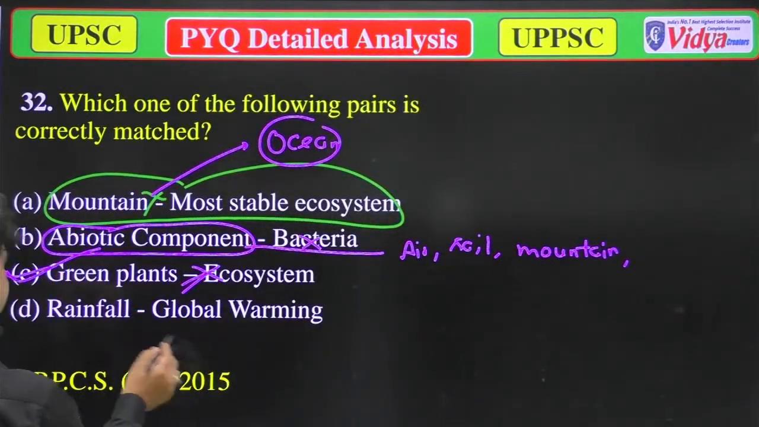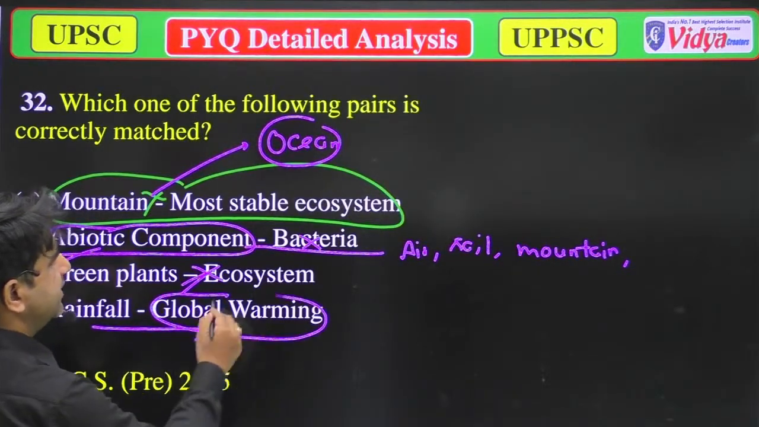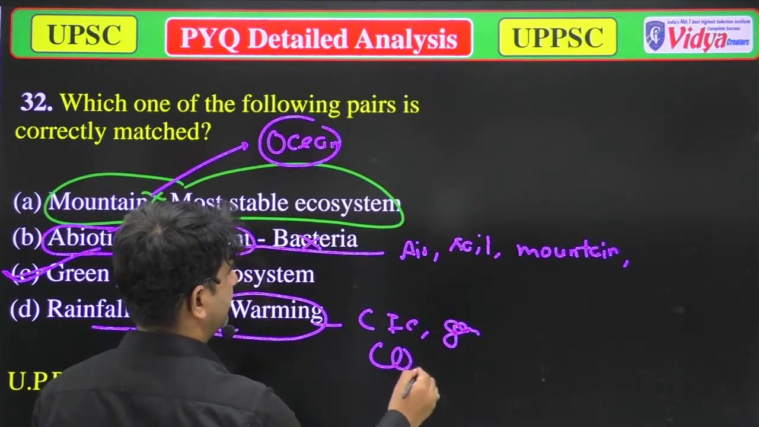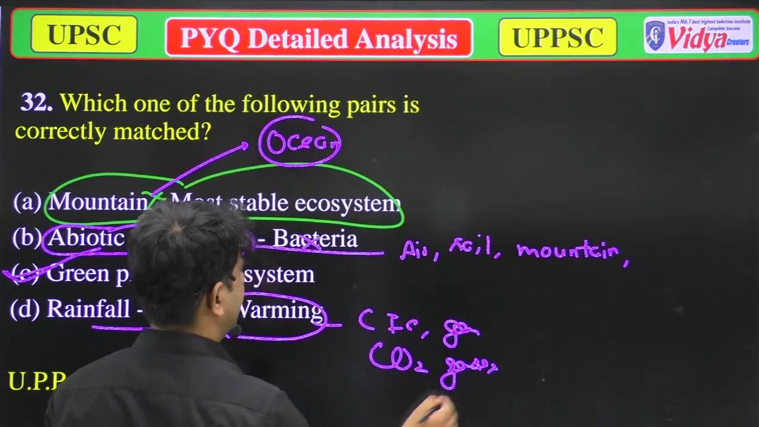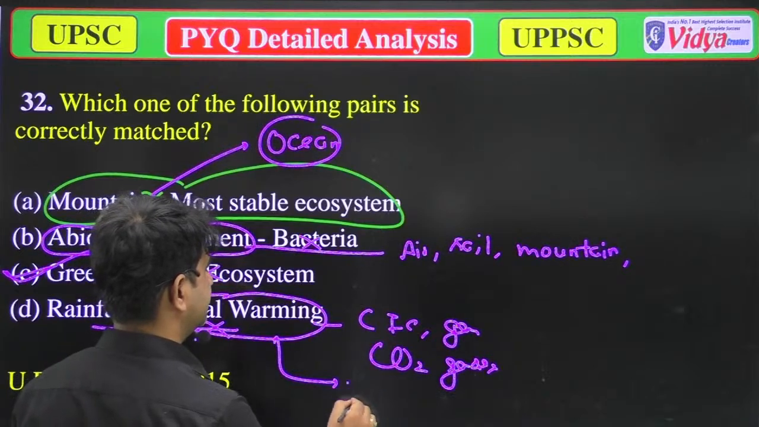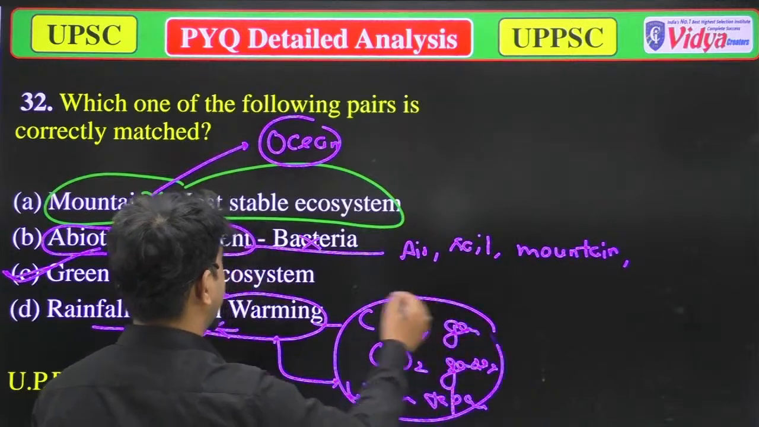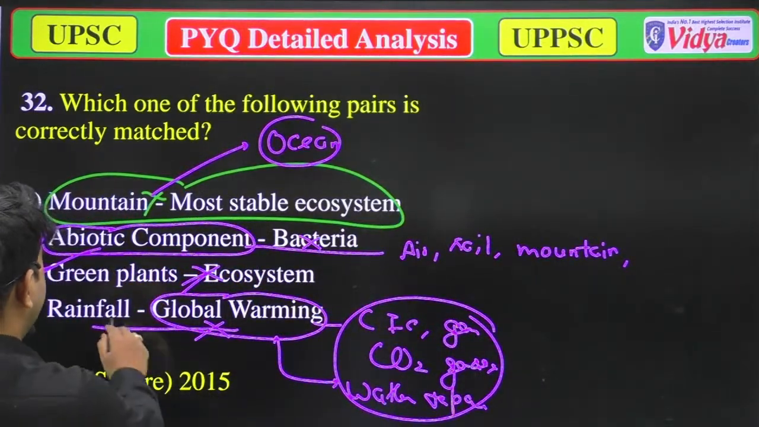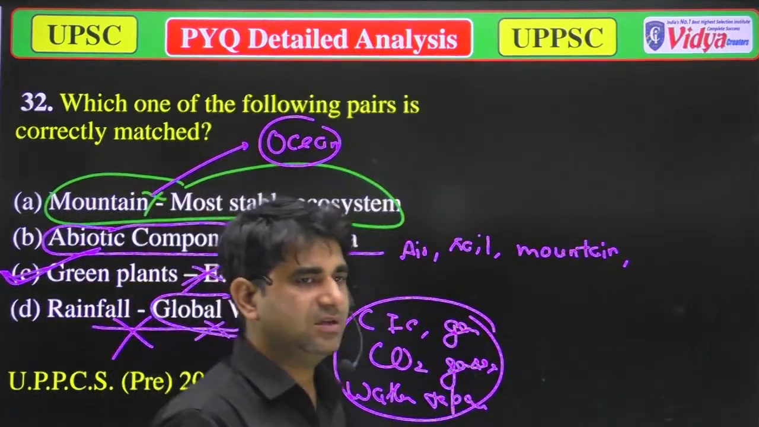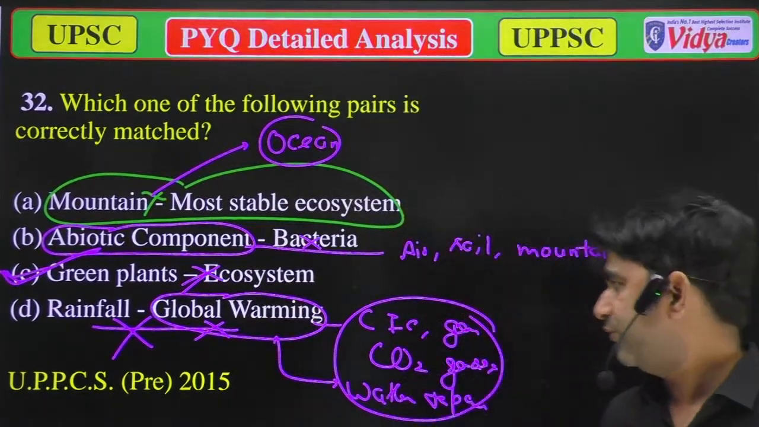Next is rainfall, global warming. No, it's wrong, because the main causes of global warming are CFC gases, CO2 gases, and water vapor. So rainfall is not the correct answer. Our correct answer is option C, green plants, because green plants make any ecosystem, or you can say environment. So option C is correct. Now we'll move to the next question.